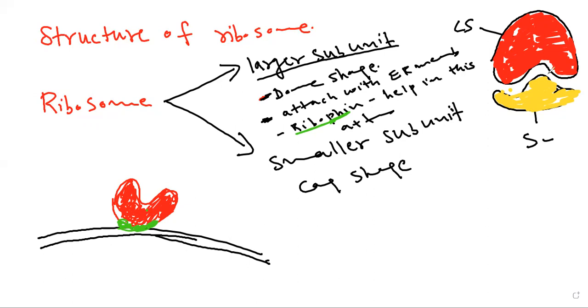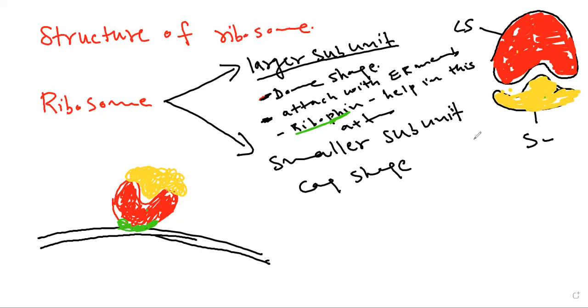Mostly, the larger subunit and smaller subunit remain separate from each other. They join with each other only at the time of protein synthesis. As we know, the main function of ribosome is protein synthesis. So most of the time these two subunits remain separate, but they join with each other only at the time of protein synthesis. Otherwise, they remain separate.